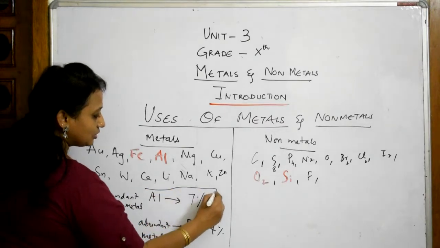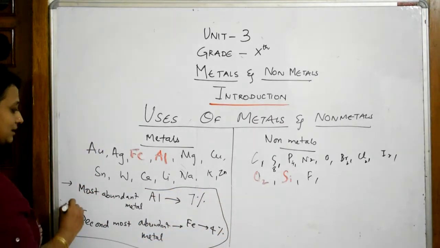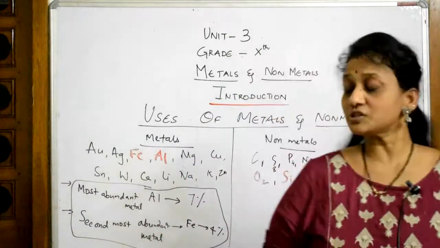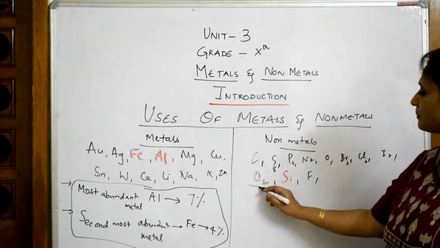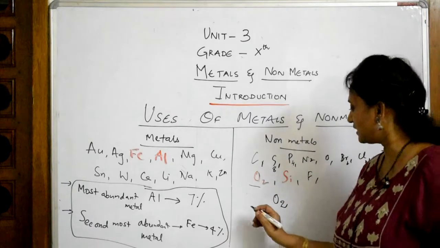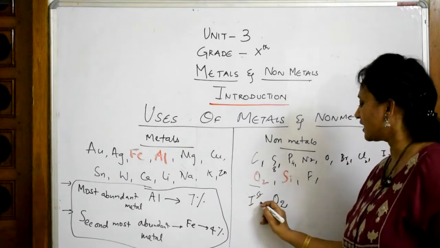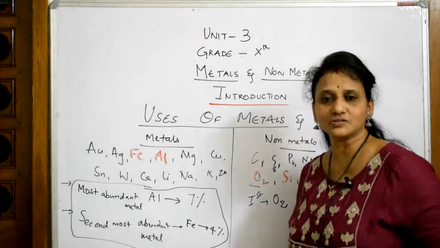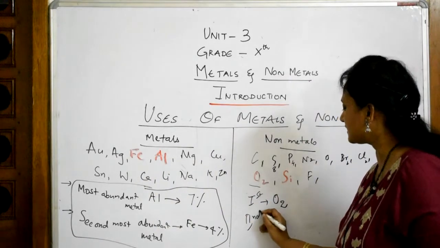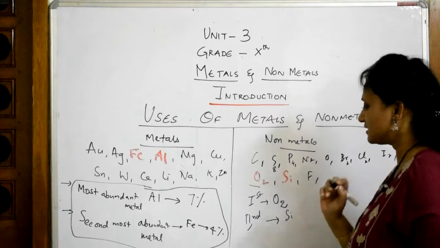They will ask you the first most abundant metal and the second most abundant metal. Now when it comes to non-metals, the first most abundant is oxygen. This gets the first prize in occurrence or presence. Everywhere oxygen is there. After that, the second most abundant is silica. Silica is the second most.